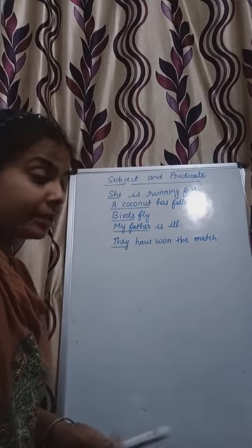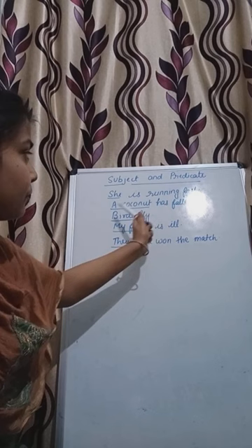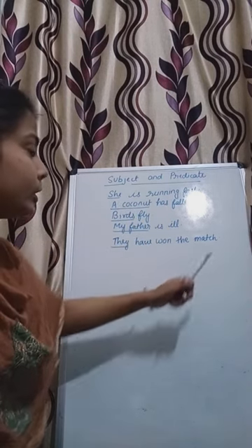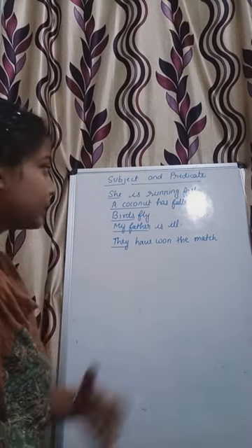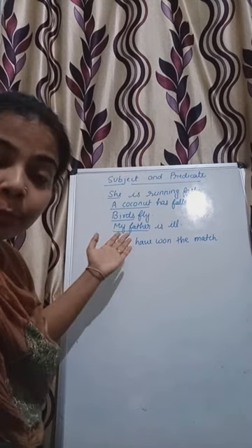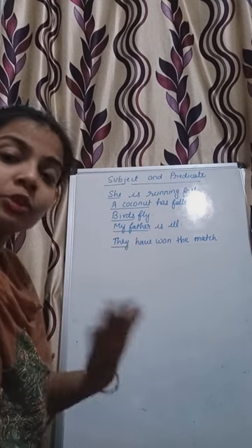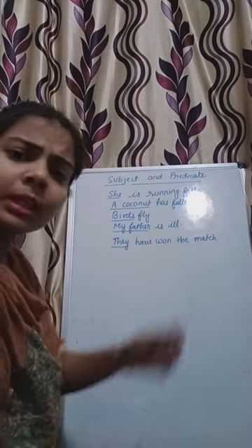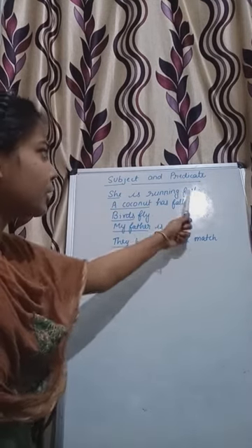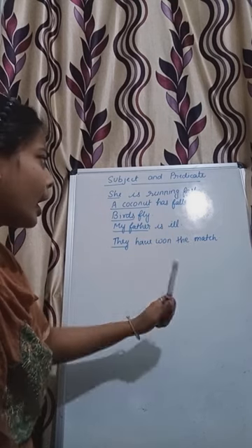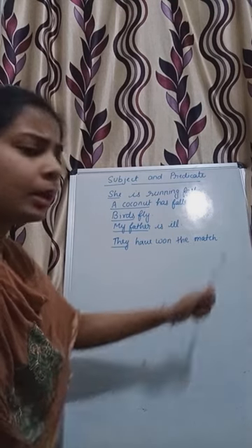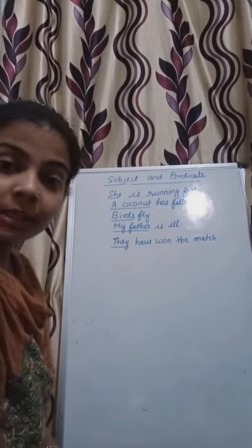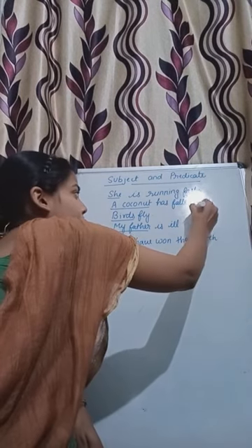Now if you once again see these sentences: she is running fast, a coconut has fallen, birds fly, my father is ill, they have won the match. As I have discussed, the noun or pronoun which performs any action is known as a subject. Now what is the remaining part of the sentence? Like is running fast, has fallen, fly, is ill, have won the match. What are these parts of the sentence called? These parts of the sentence are called predicate.